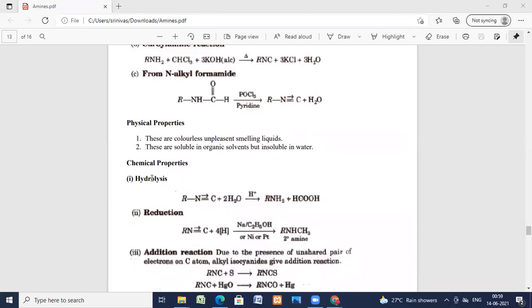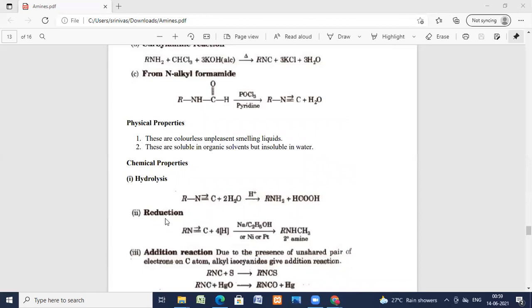Coming to the chemical properties, hydrolysis of isocyanides. The reaction with water is hydrolysis. It gives RNH2 and HCOOH. HCOOH is formed.